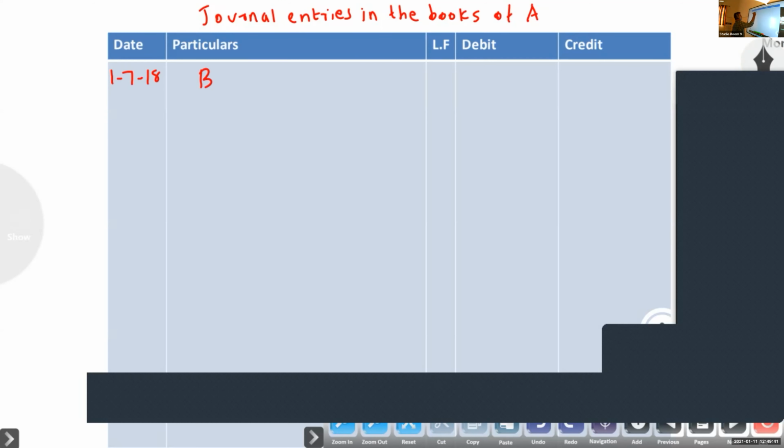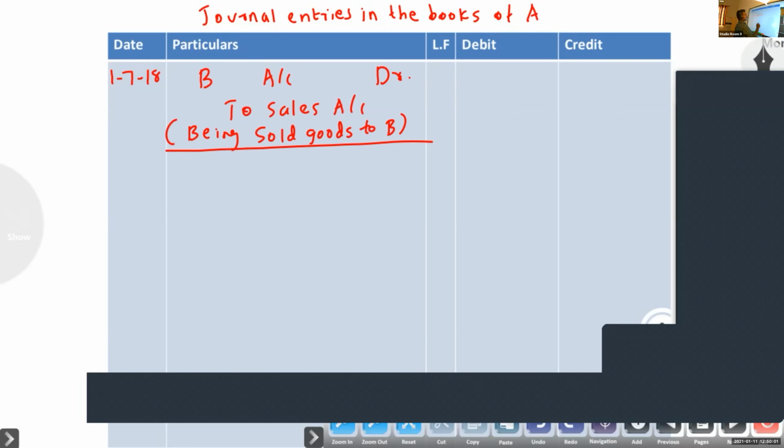B account debtor to sales. Being sold goods to B, 12,000.